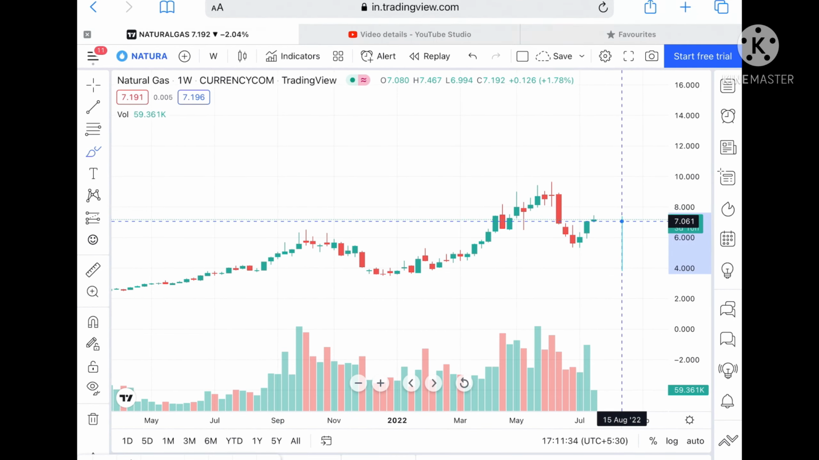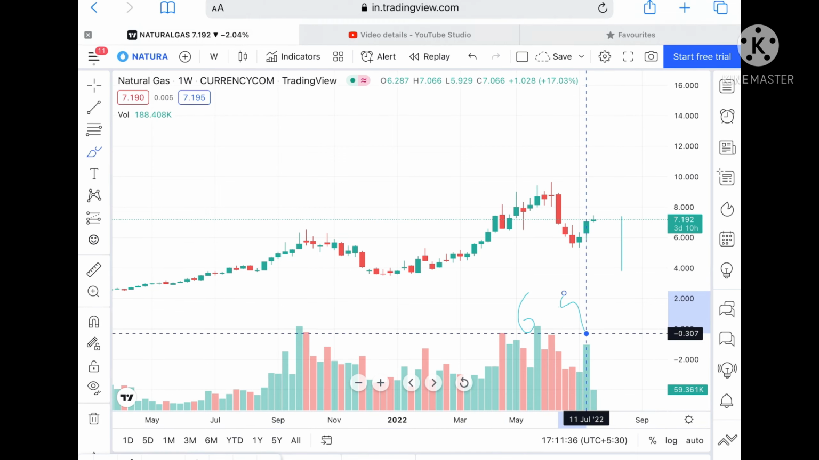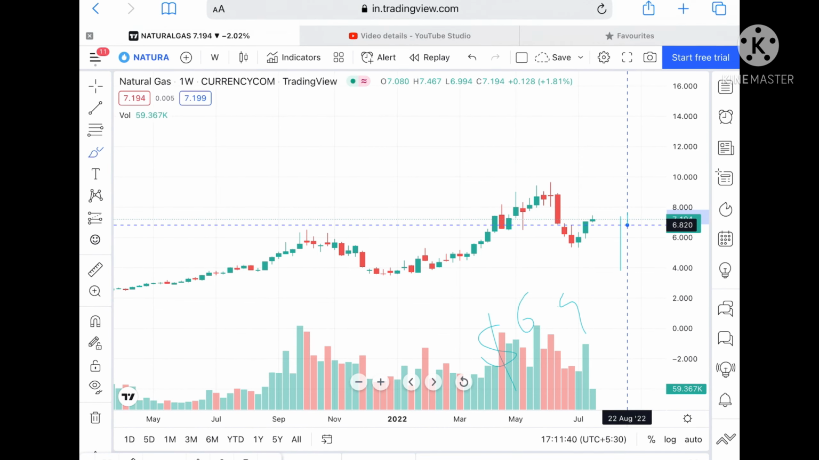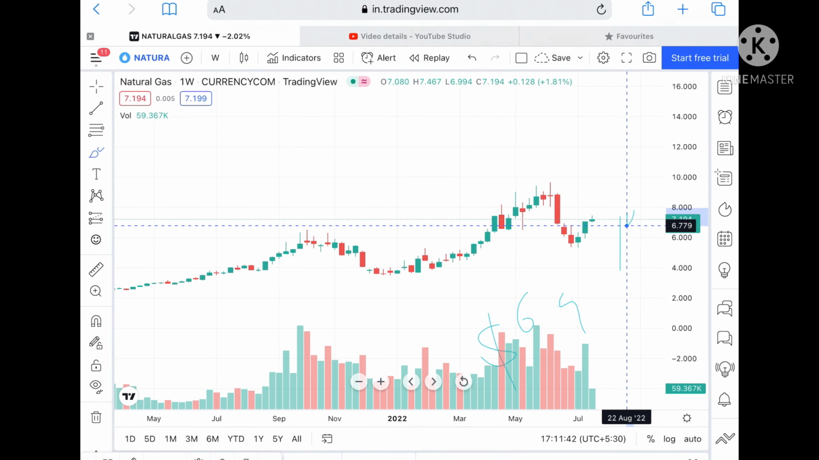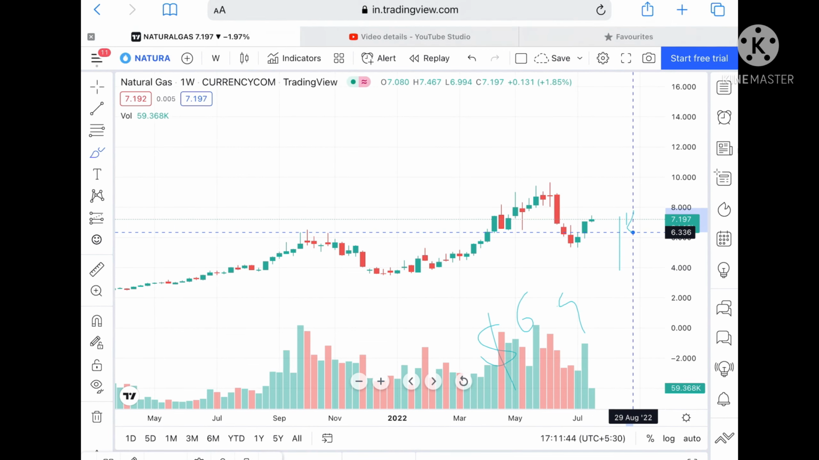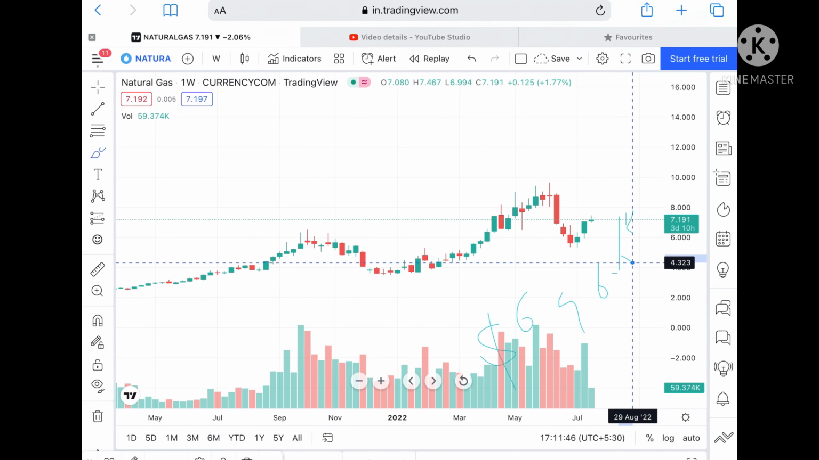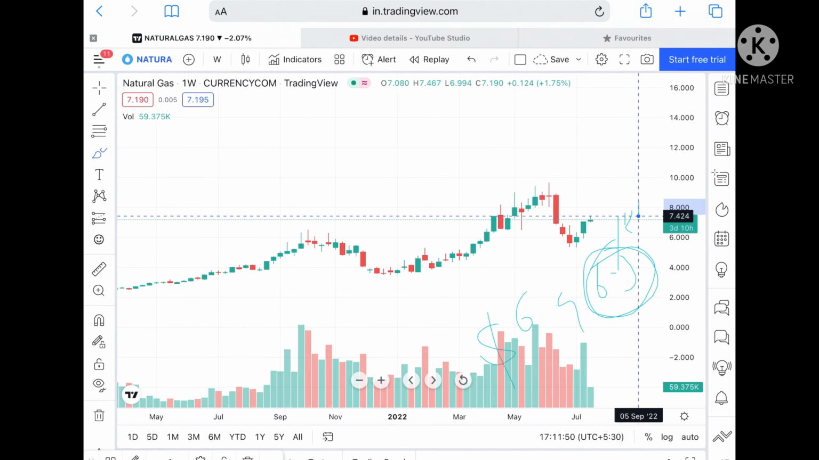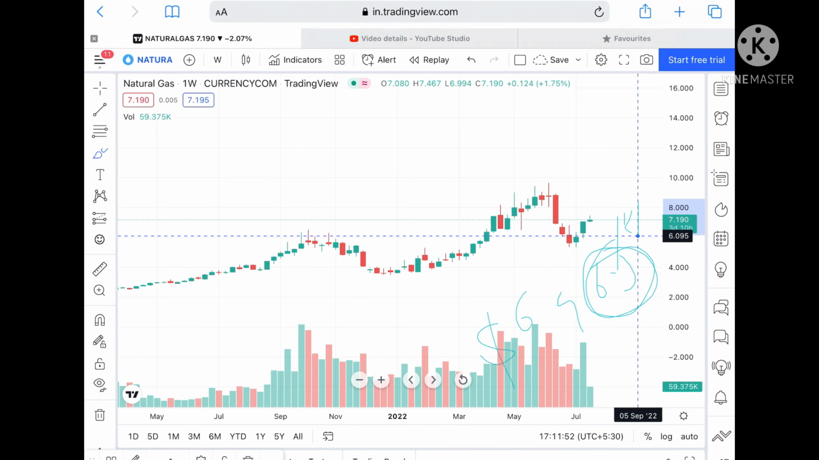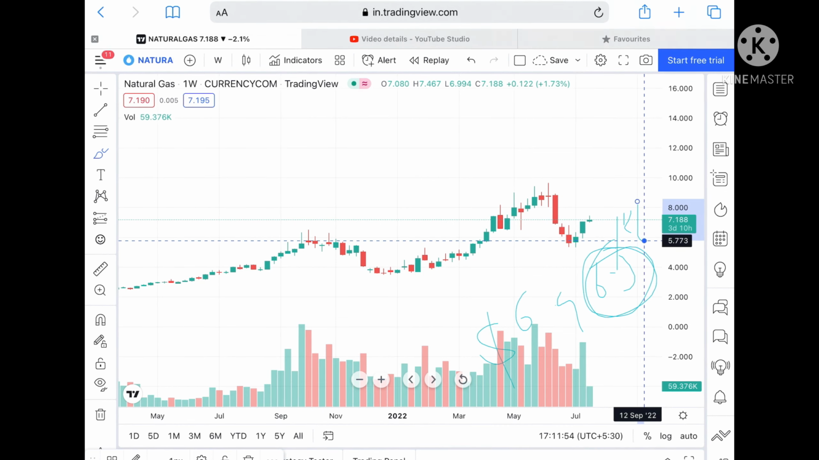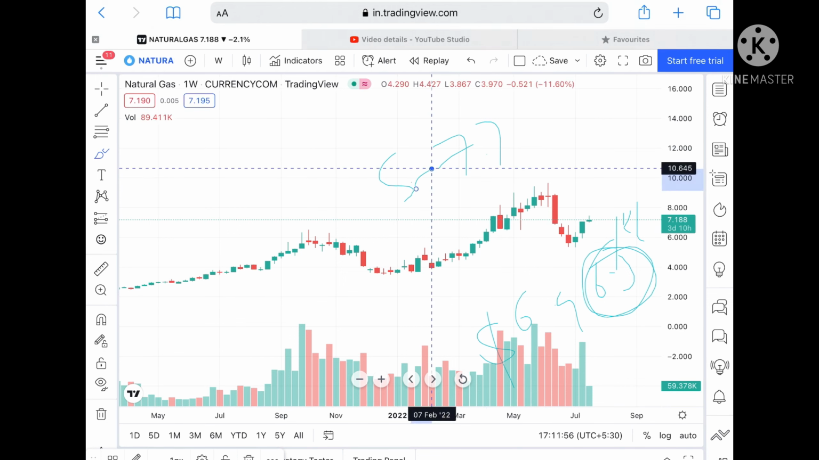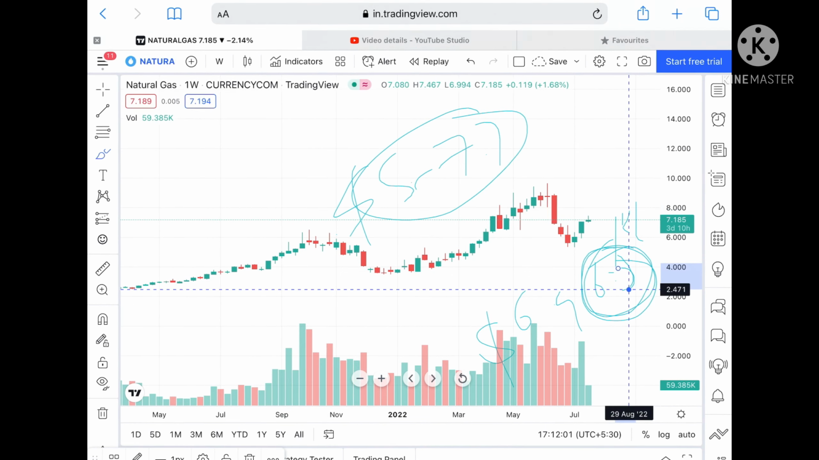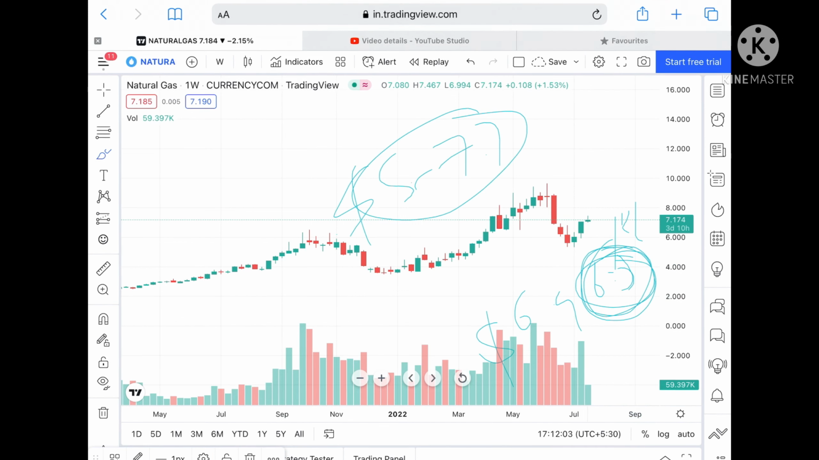Then we can see it can come down again to a level of $6.9, which is again a strong support. And if this support didn't sustain, it can touch a level of 6.8. If that level goes downside, it can touch a level of $6.3, which is also a strong support. So if this level didn't sustain, it can fall further towards a level of $5.77.